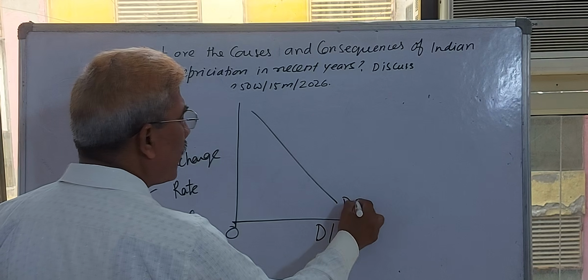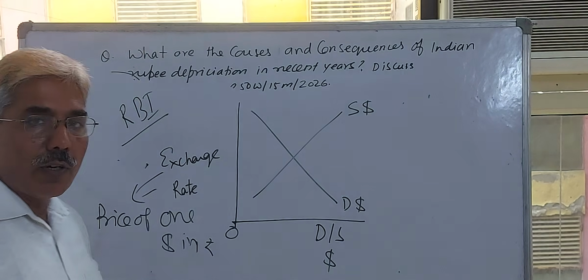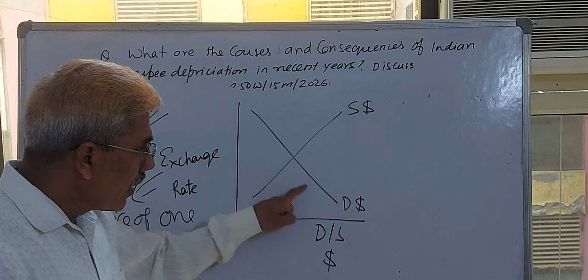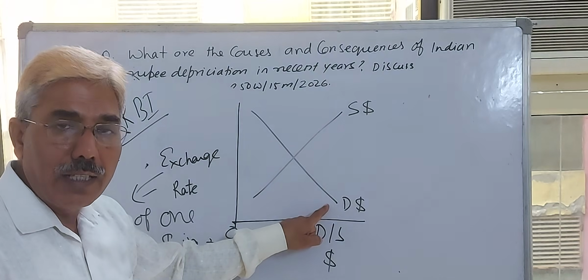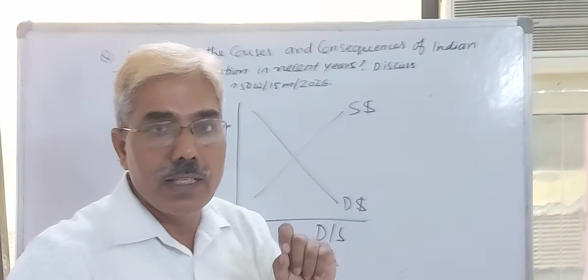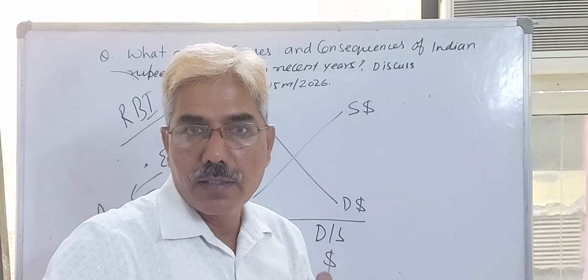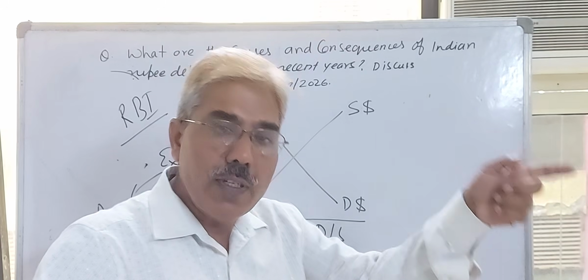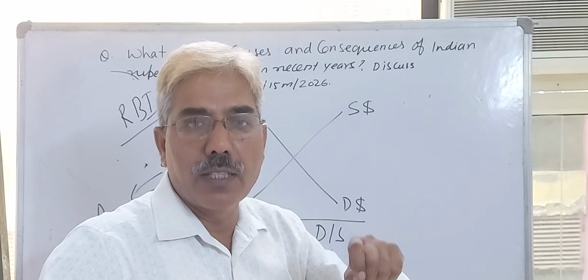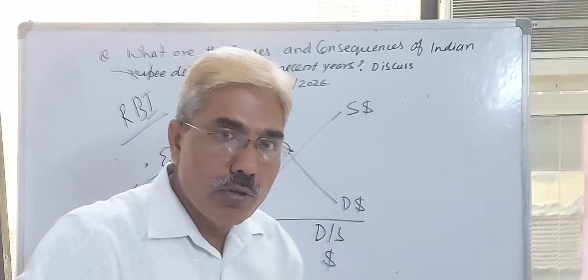This is the demand of dollar, and this is the supply of dollar. Demand for dollar is a derived demand for goods which we are going to import from other countries. If their price in terms of dollars is cheaper, we will import more.